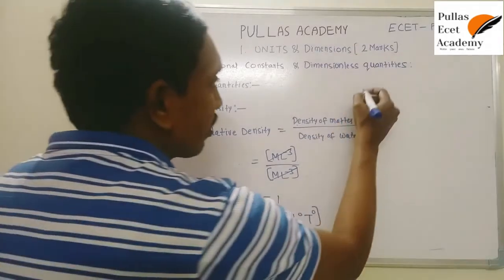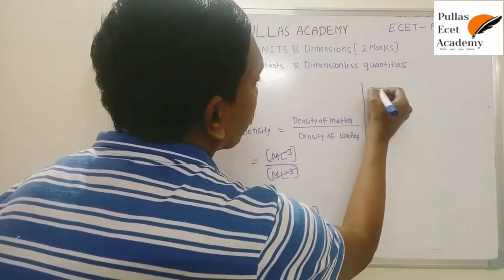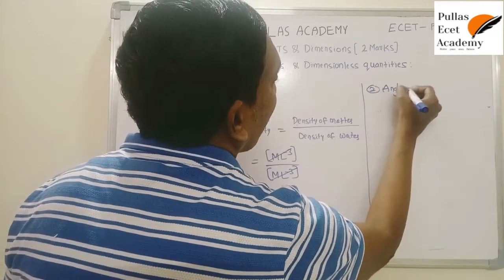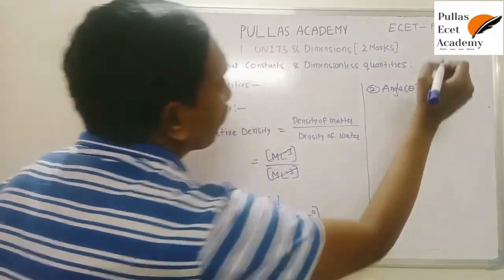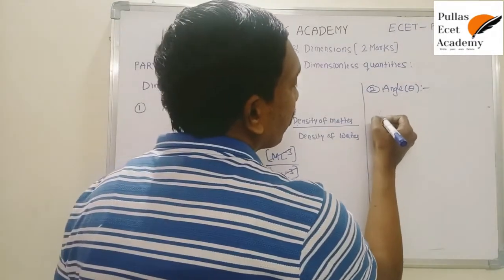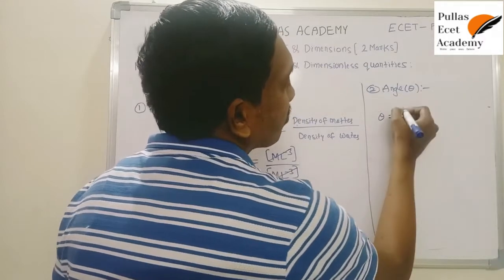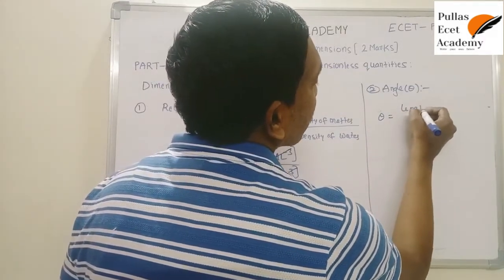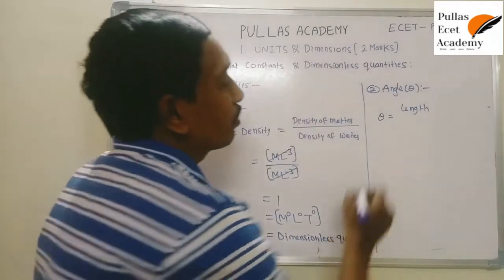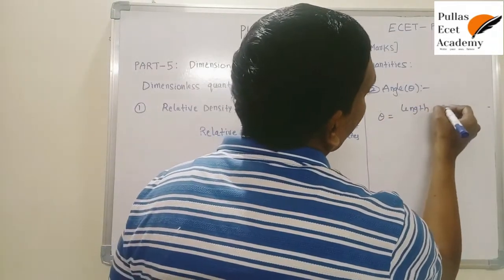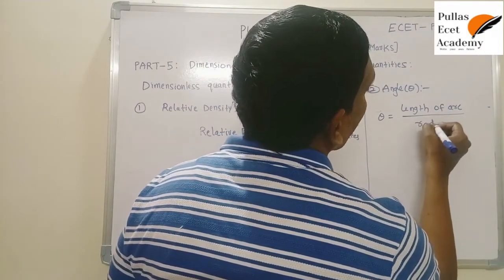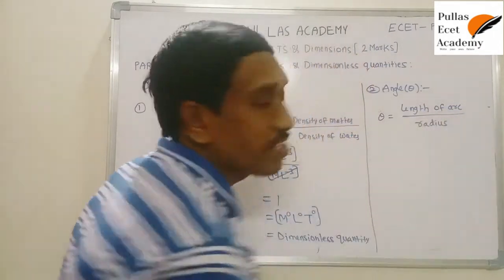In the same way, we will discuss one more quantity, that is angle. Already I explained angle is also a dimensionless quantity. Why is it dimensionless? Based on the definition, do you know the definition of angle? Angle is defined in a sector. In a sector, angle is equal to length of arc by radius. This is the formula for angle in a given sector.